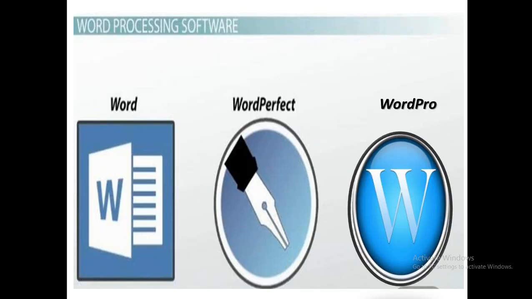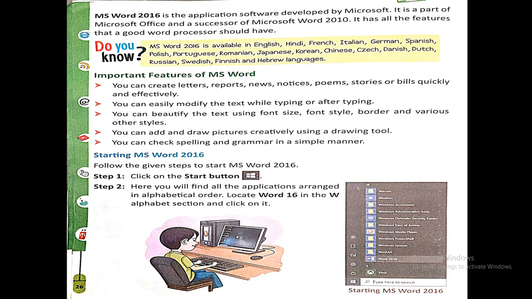Now, some commonly used word processing software are MS Word, WordPerfect and Word Pro. Now we are using MS Word. MS Word 2016 is application software developed by Microsoft.